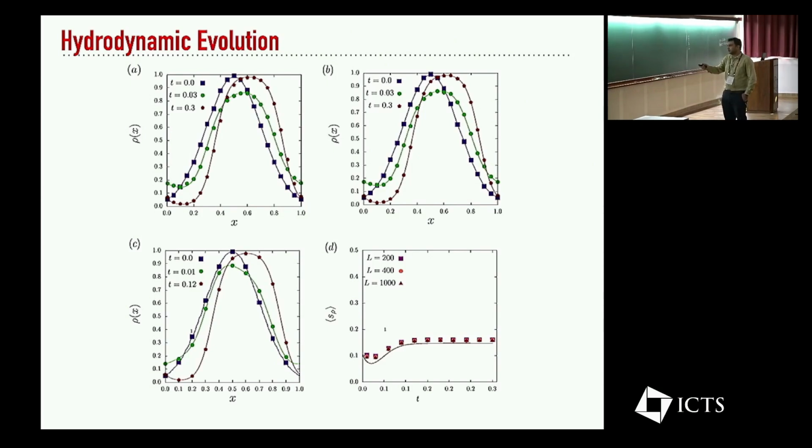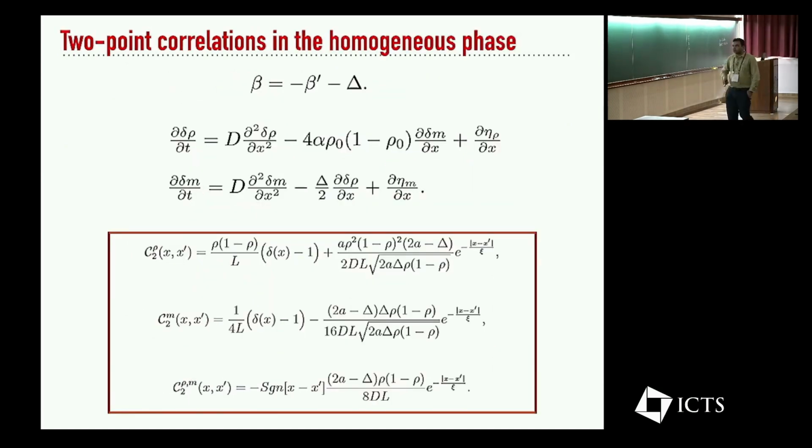And then you can check the error, and it does seem to go down with some slow convergence as you increase the system size. Then the natural question one would ask with the fluctuating hydrodynamics approach is the computation of correlation functions. One of them is the static correlation function that you can derive. If you remember, there were 3 rates, A, B, and B prime, which were scaled, so you got alpha, beta, and beta prime. And in the phase diagram, you actually have a critical point at beta equal to minus beta prime.